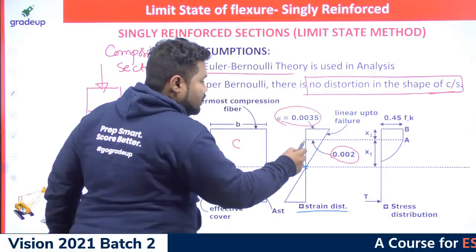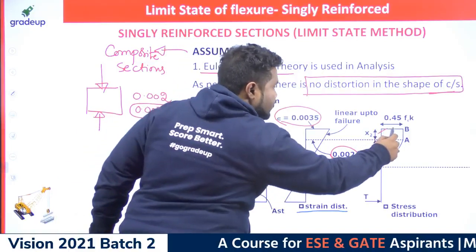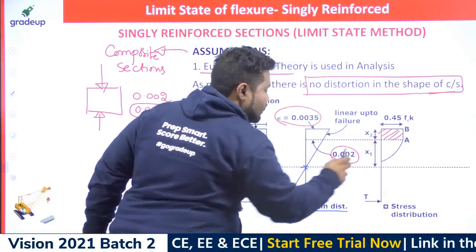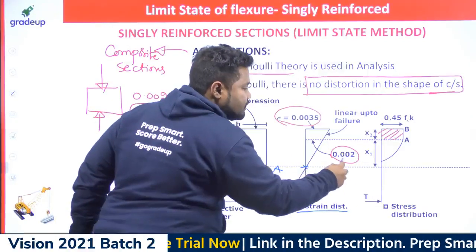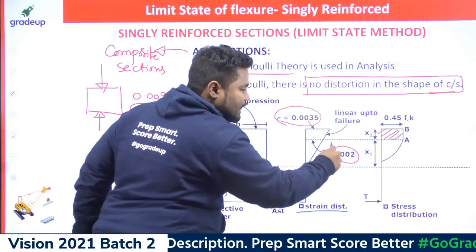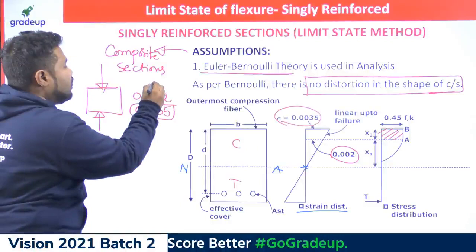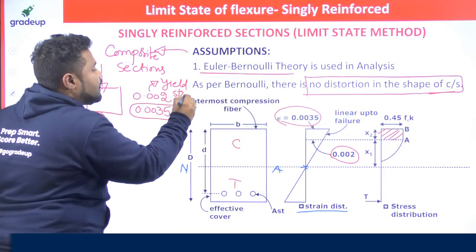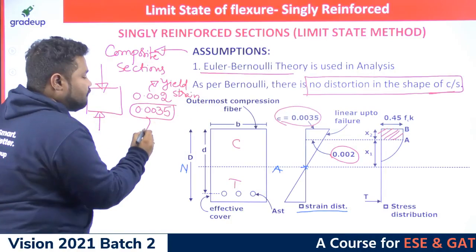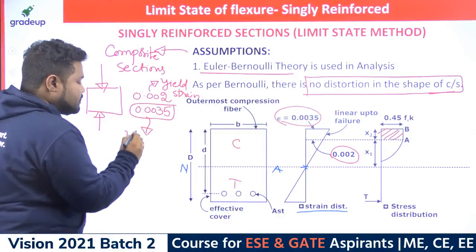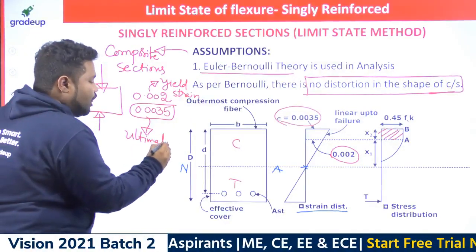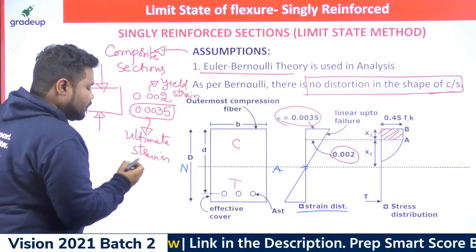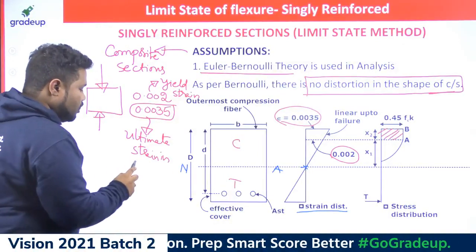So you can see this is one zone and this is another zone. This 0.002 is called the yield strain, whereas 0.0035 is called the ultimate strain in concrete, not in steel. This is for any grade of concrete, the ultimate strain in concrete.